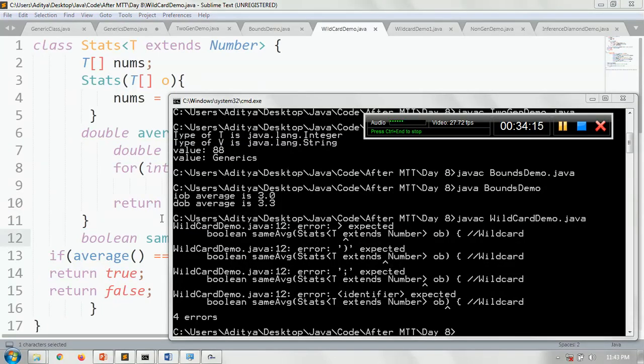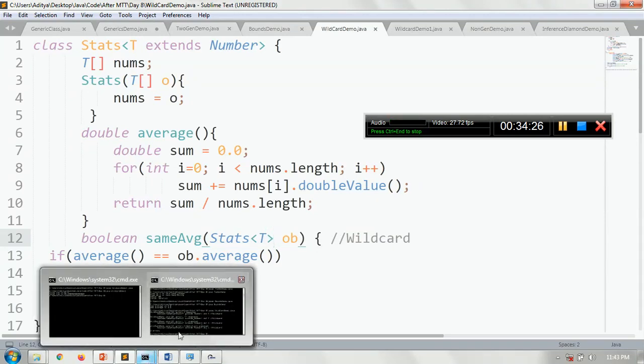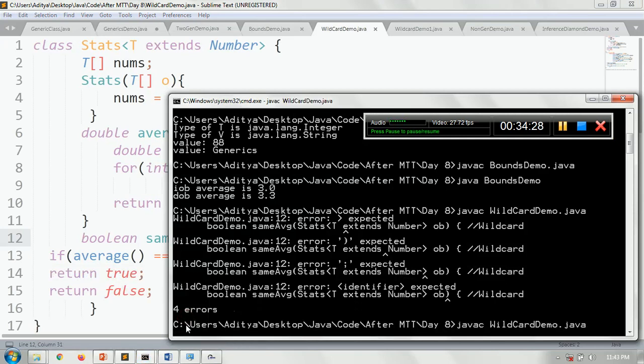Okay, so let me make some corrections here. This stat type is a T. We do not want further. Let me execute this code now and see what happens.